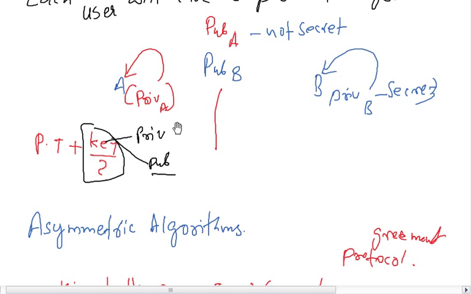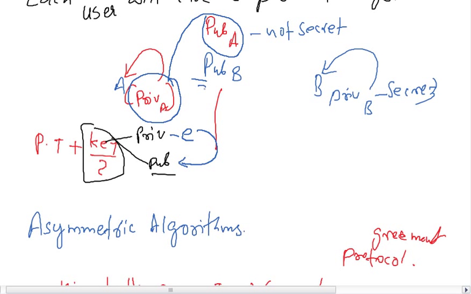But one thing we need to understand is that if you use a private key to encrypt a message, only the corresponding public key can decrypt it. If you are using this particular private key to encrypt a message, only the corresponding public key can decrypt it, not any other public key. This is very important to understand.